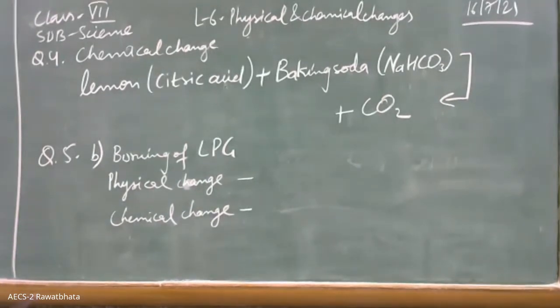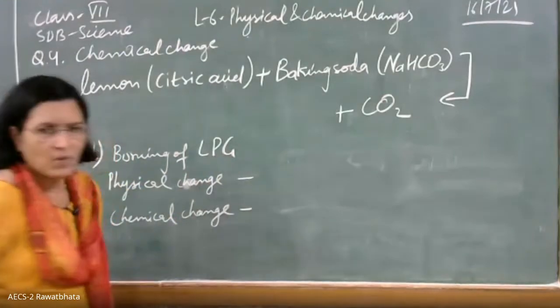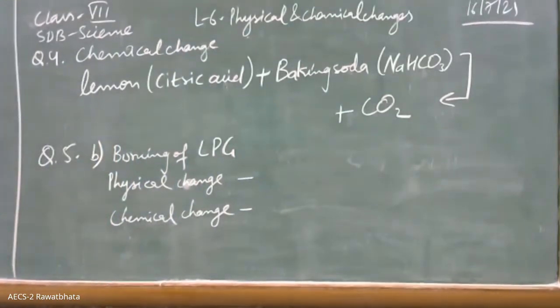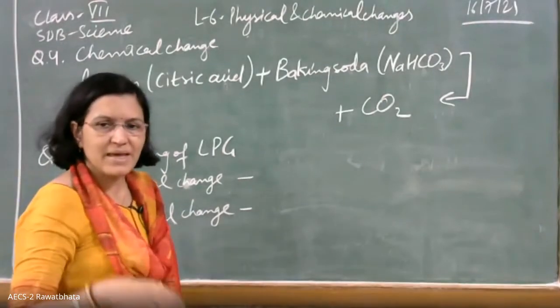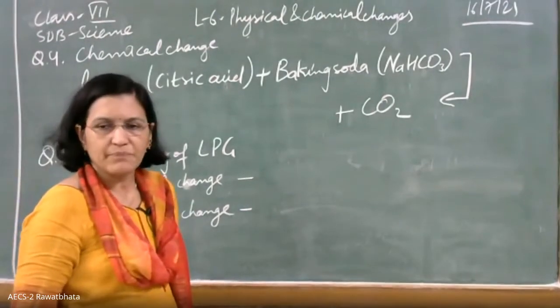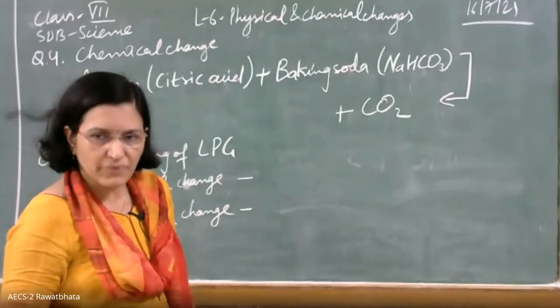See, the A example we have already written. Now let's go for the B part, burning of LPG. In burning of LPG, the first step, physical, is when LPG comes out from the cylinder. As long as it is there in the cylinder, it is in the form of liquid. The moment it comes out, it takes up the shape of gas.